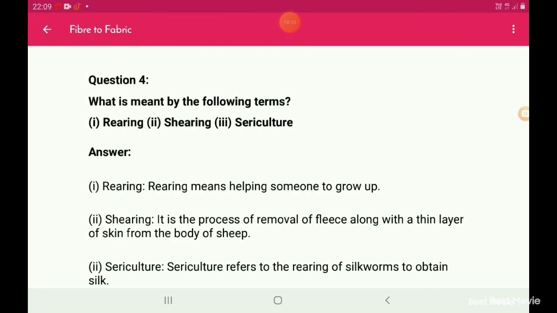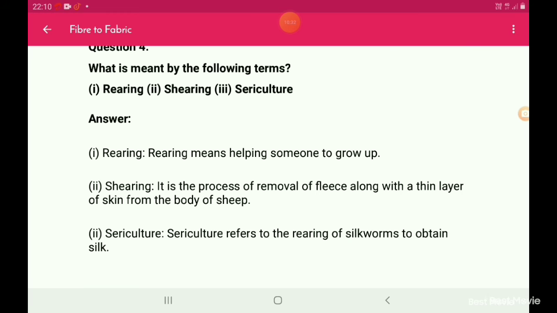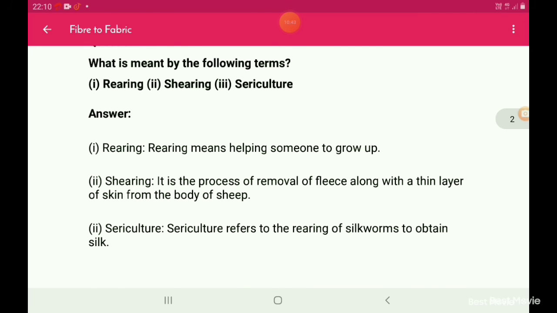Question number 4. What is meant by the following terms? Rearing, shearing, sericulture. This is a very important question which comes in your exam definitely. Rearing means helping someone to grow up. Shearing is the process of removal of fleece along with a thin layer of skin from the body of sheep. Sericulture refers to the rearing of silkworms to obtain silk. This will also be in your 10th class.